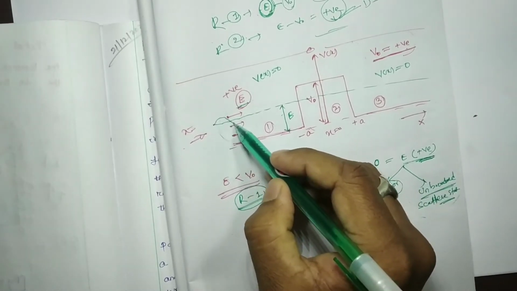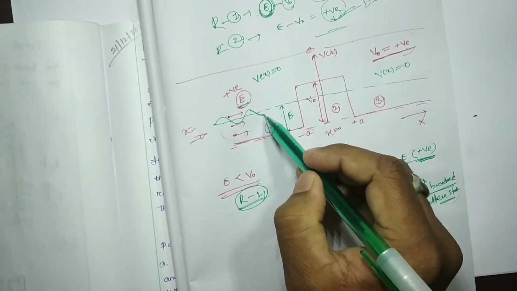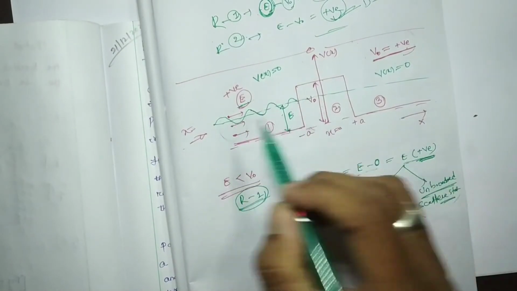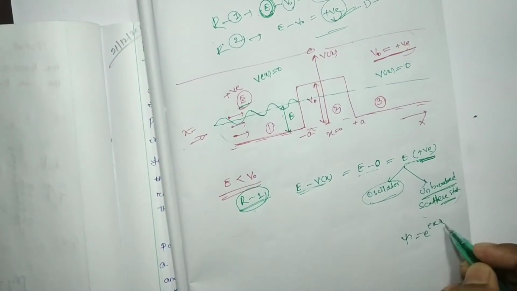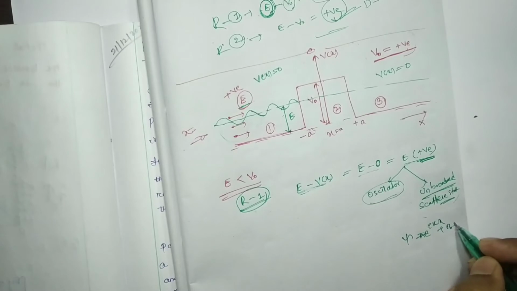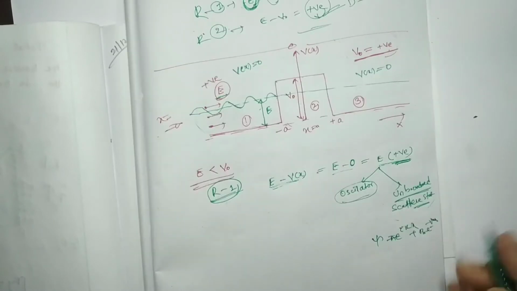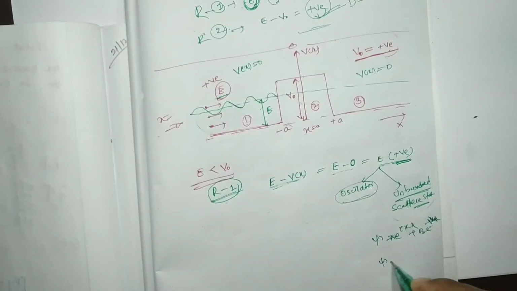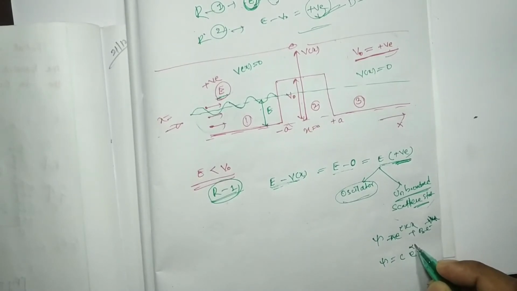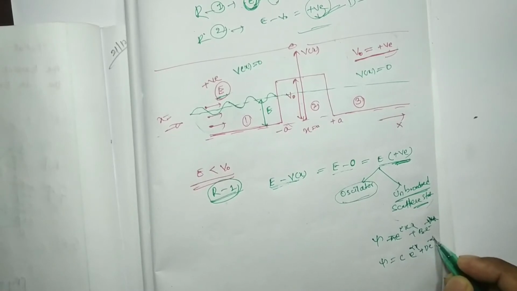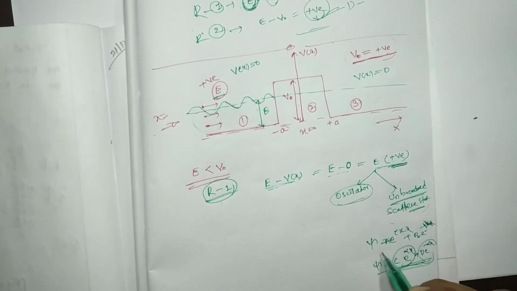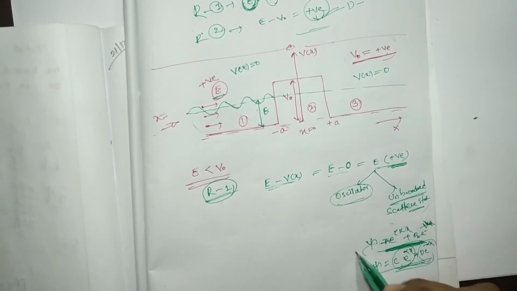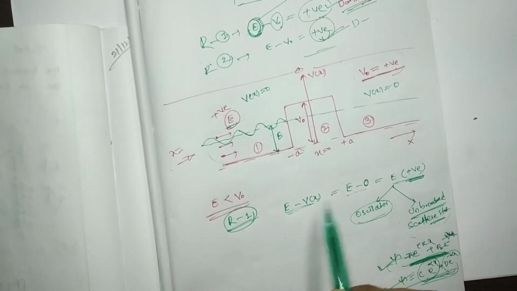Oscillatory means that whatever wave function we find will be oscillatory in behavior. You can remember psi will be a e^(ikx) plus b e^(-ikx). The i is there, so it will be oscillatory. But if psi is c e^(αx) or d e^(-αx), this is not oscillatory. This is either an increasing or decreasing function, right? So the oscillatory wave function we can find in region 1.